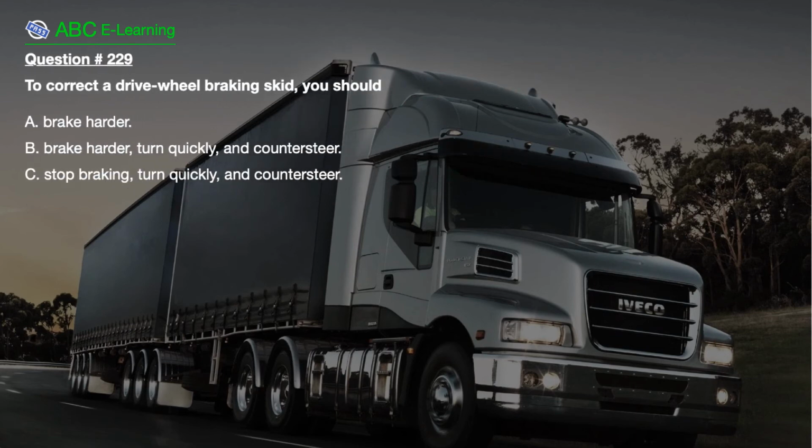Question number 229. To correct a drive wheel braking skid, you should A. Brake harder. B. Brake harder, turn quickly, and counter steer. C. Stop braking, turn quickly, and counter steer.